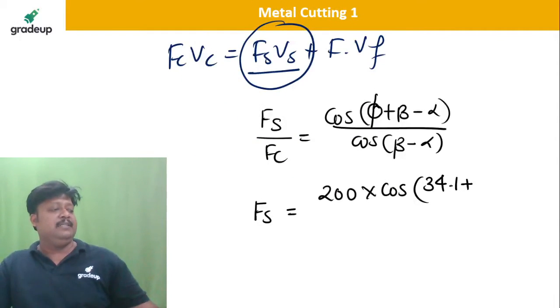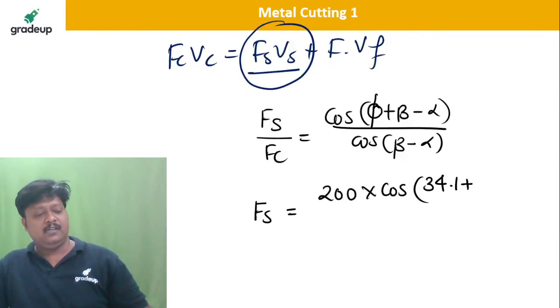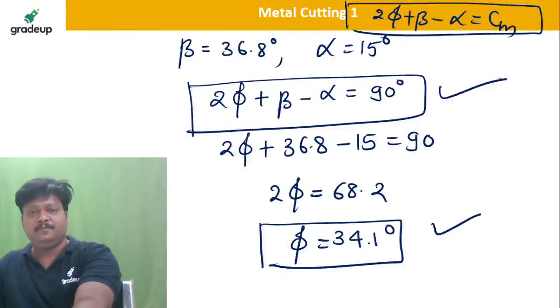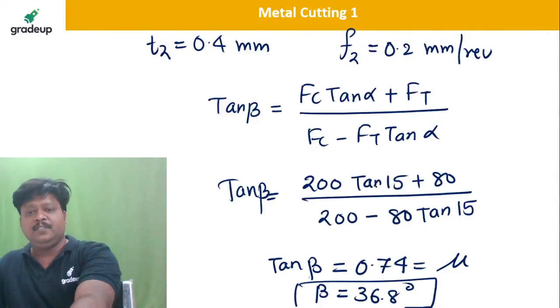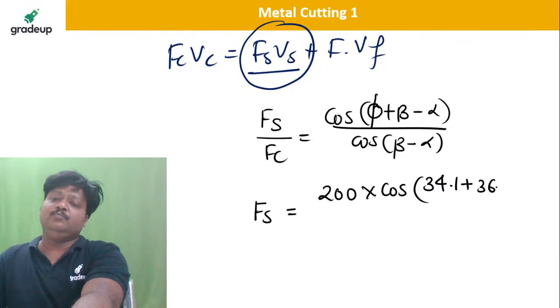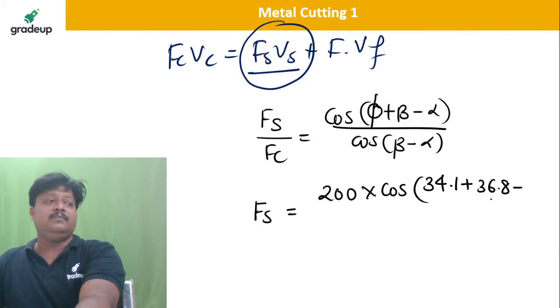How much is beta here? 36.8. Minus alpha, how much is alpha?